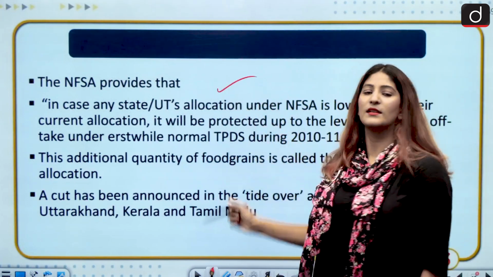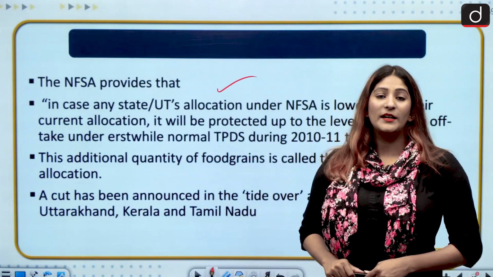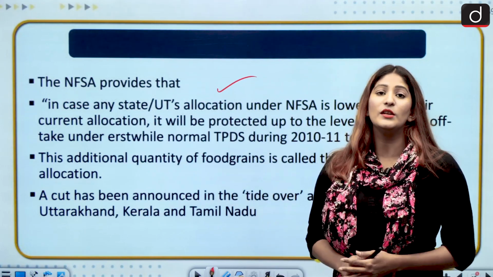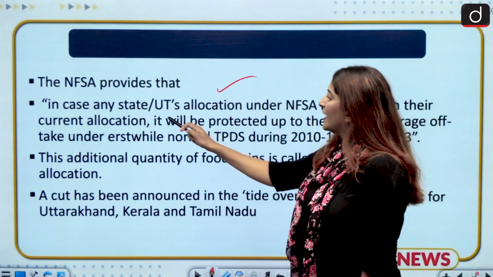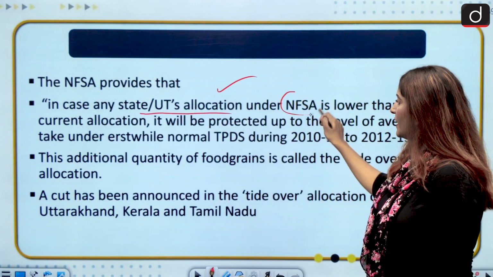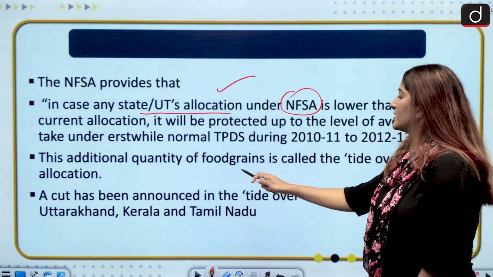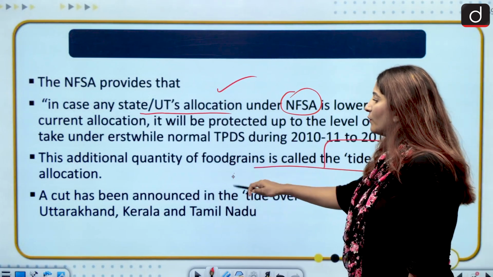Now NFSA has of course registered certain challenges which might be echoing today. It already knew that something of this kind could happen. So it said, in any case, if any state or union territory's allocation under NFSA is lower than their current allocation, then it will be protected up to the level of average offtake under the erstwhile targeted public distribution system during 2010-11 to 2012-13, and the additional quantity of foodgrains that will be provided is called the tide over allocation.